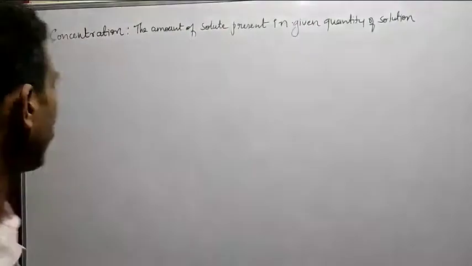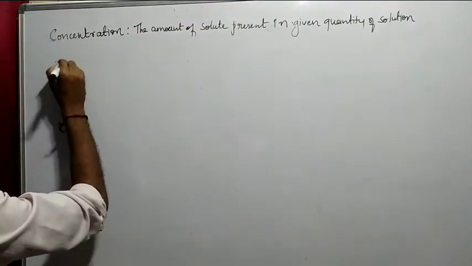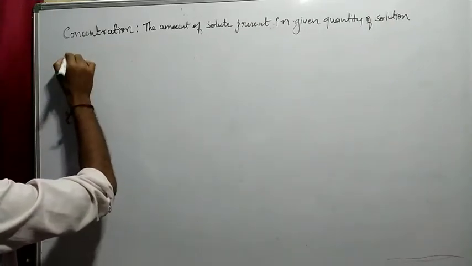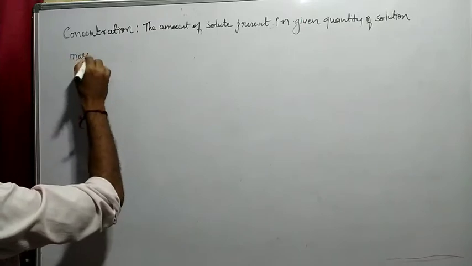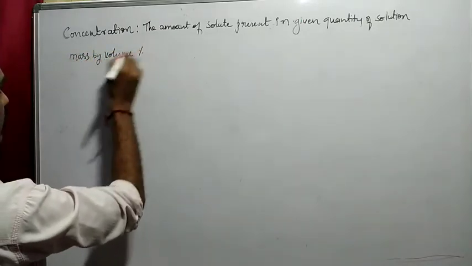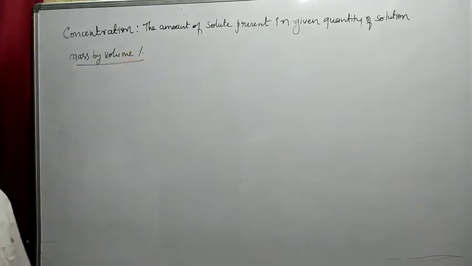Okay, so next we will go for mass by volume percentage. So what is mass by volume percentage?